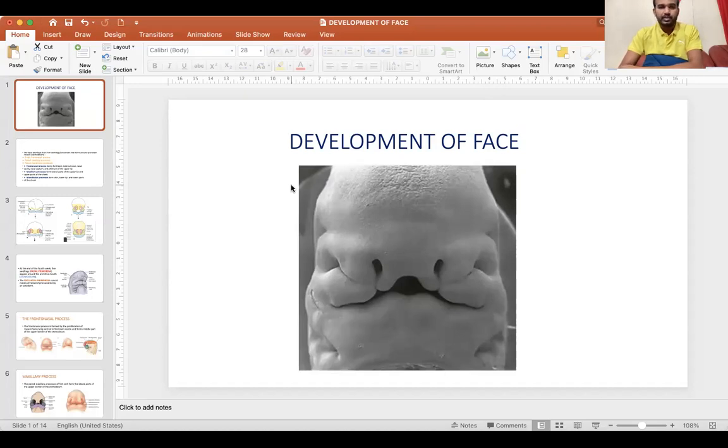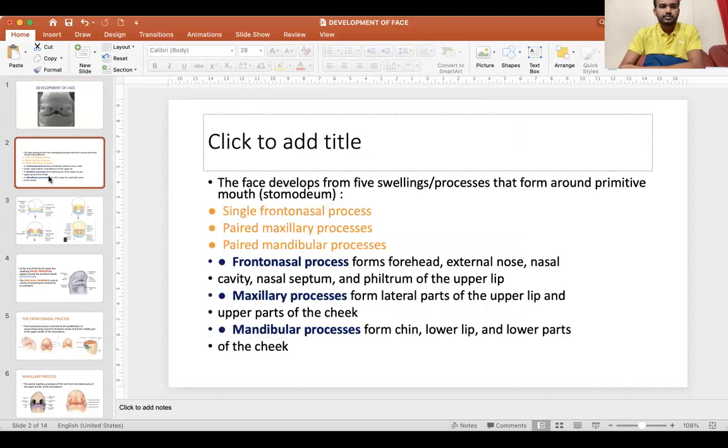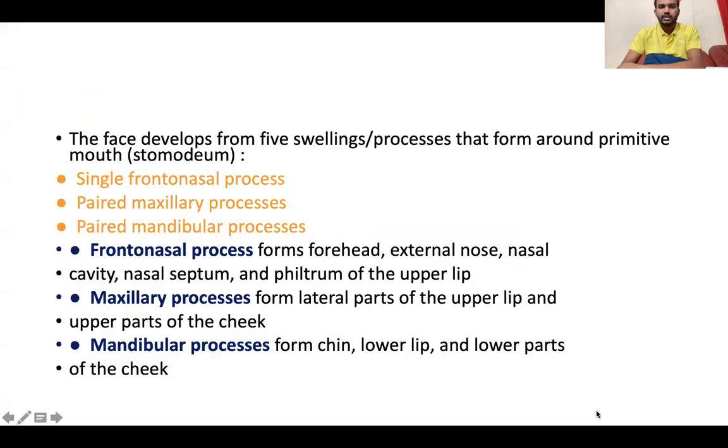Today we will discuss the development of the face. The face develops from five swellings or processes that form around the primitive mouth, which is called the stomodium.